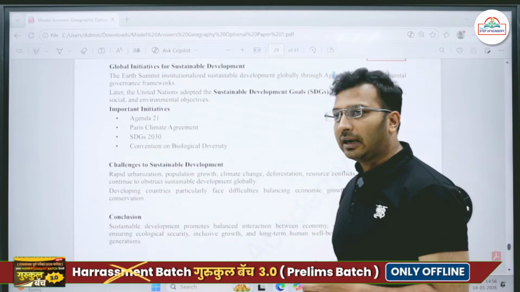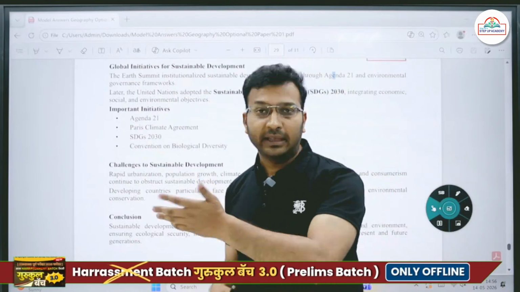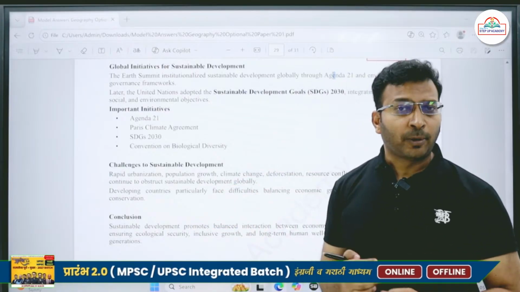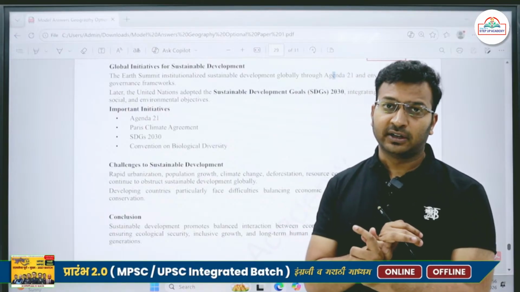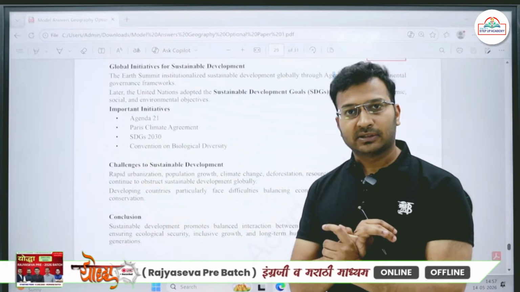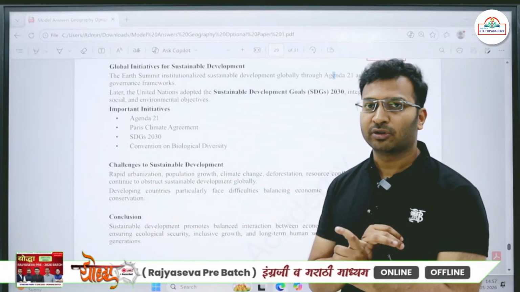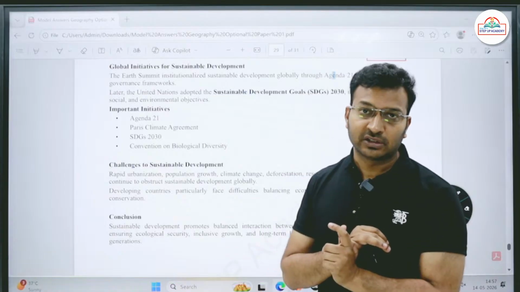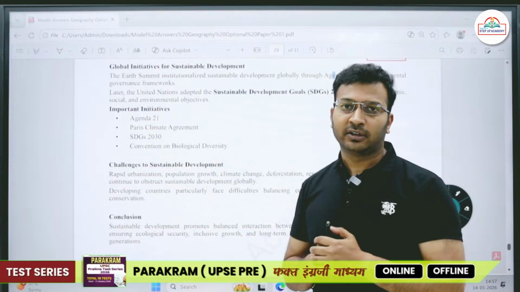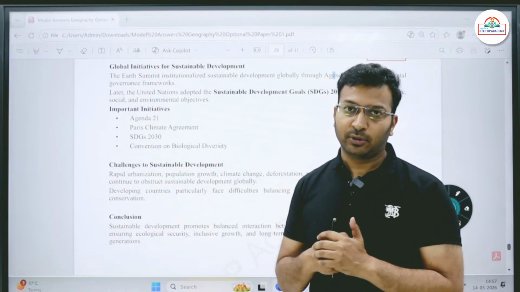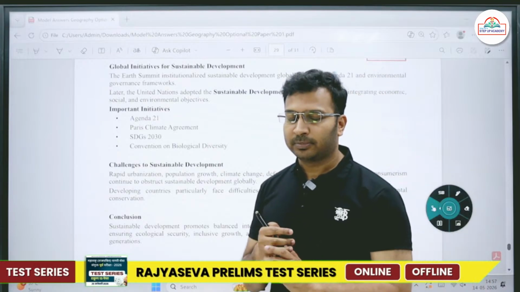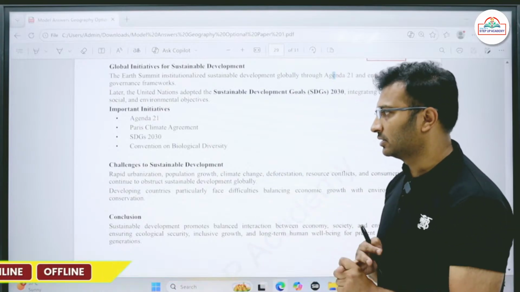ठीक है, but there are some challenges because they have asked explain the concept. So write some challenges with respect to sustainable development. The population is still rising significantly. Okay, some countries definitely they have controlled. For example, China, the population is now a little bit controlled, but now again it has dropped its one child policy and it is again focusing on increasing its population. Then Africa continent, the population growth rate is very high over there. India itself, no doubt we are controlling, but still the population growth rate is significantly high, world's largest country.